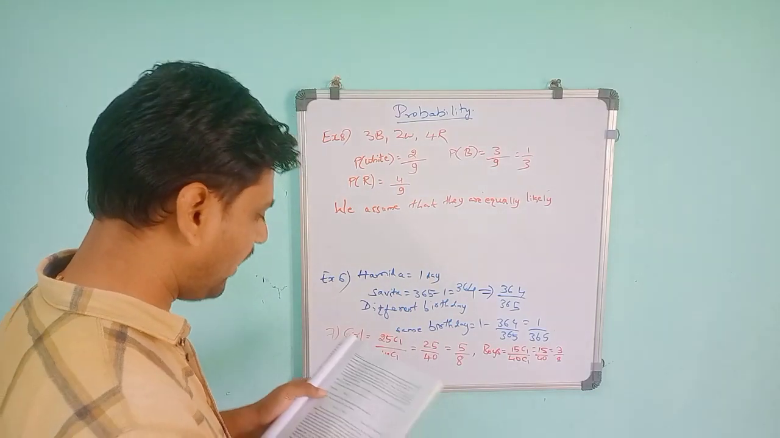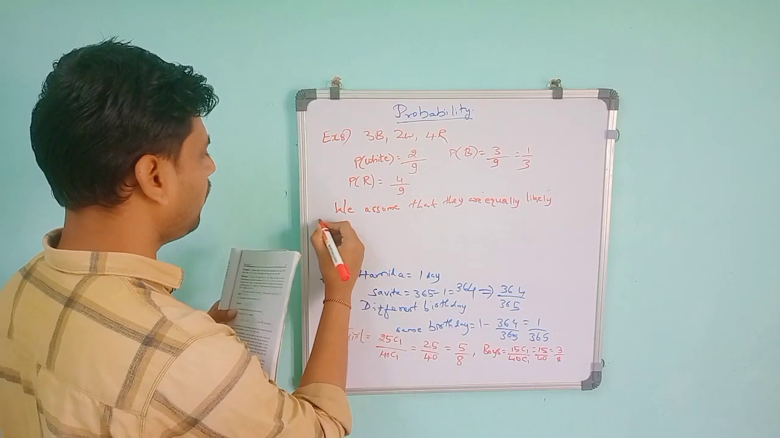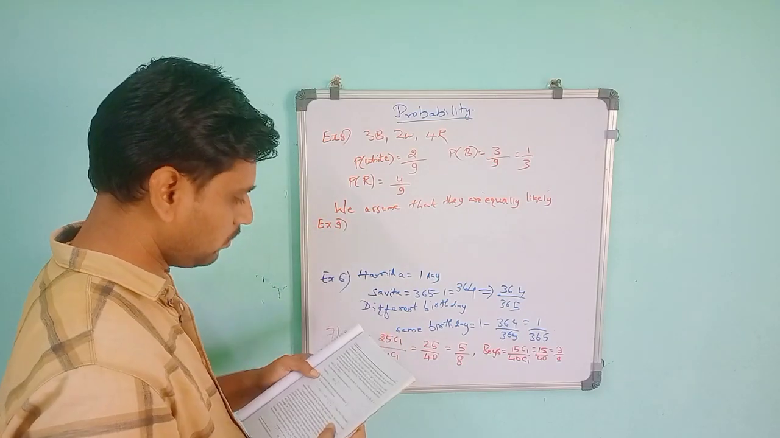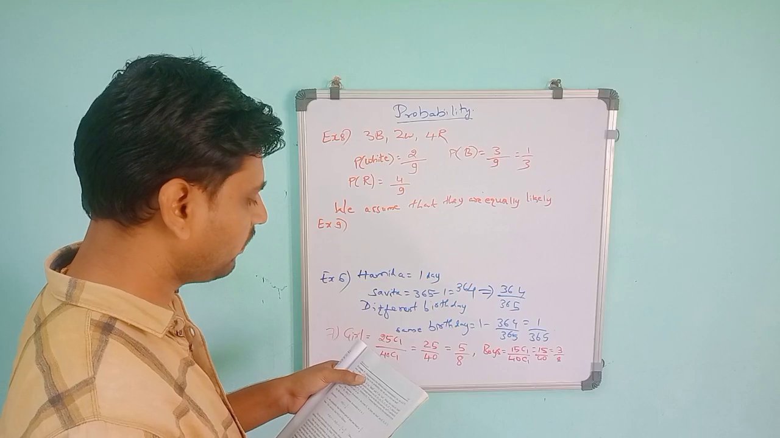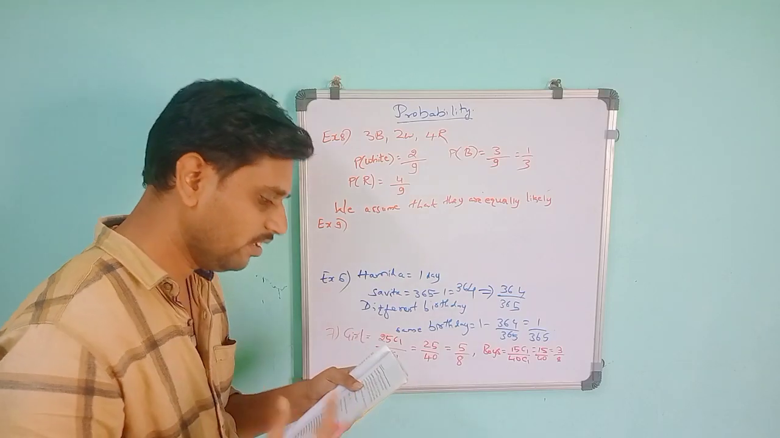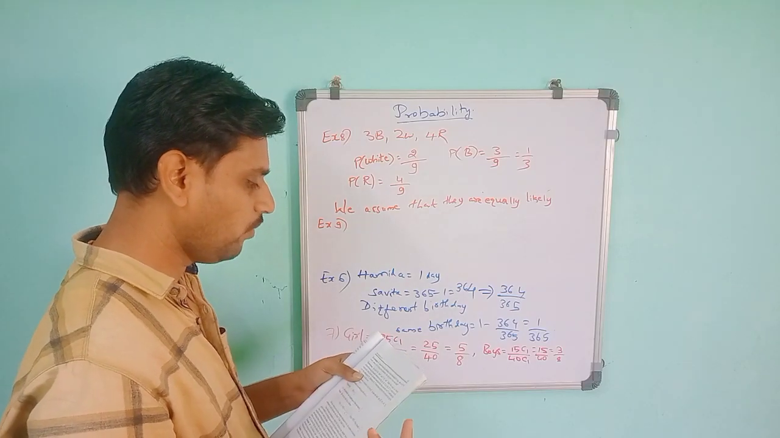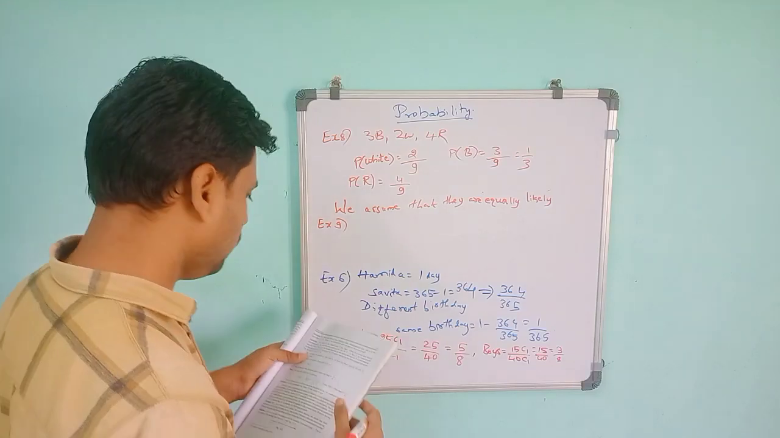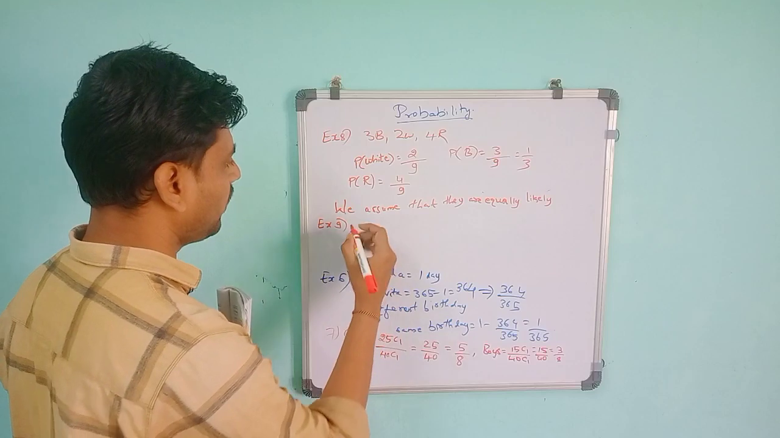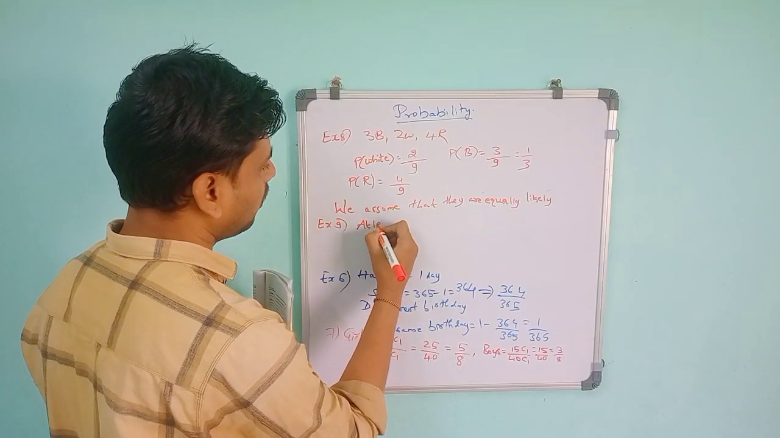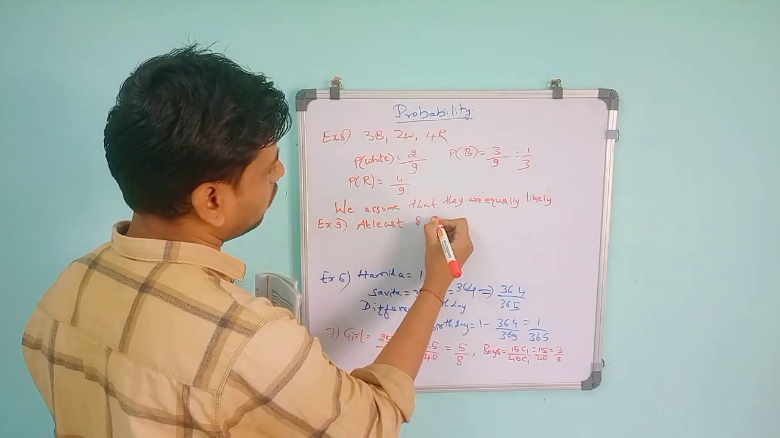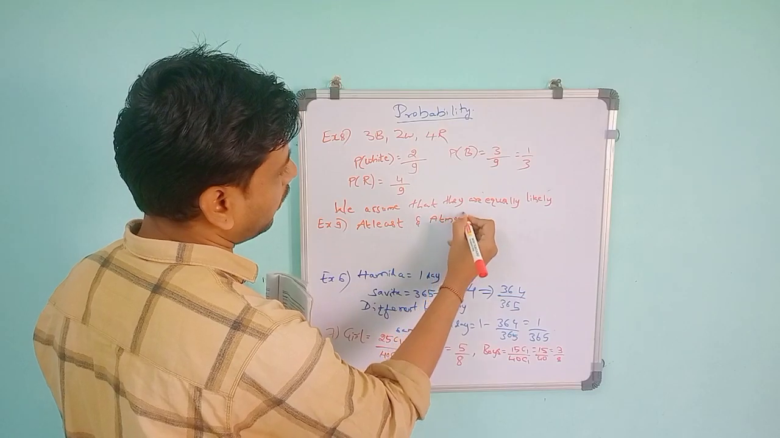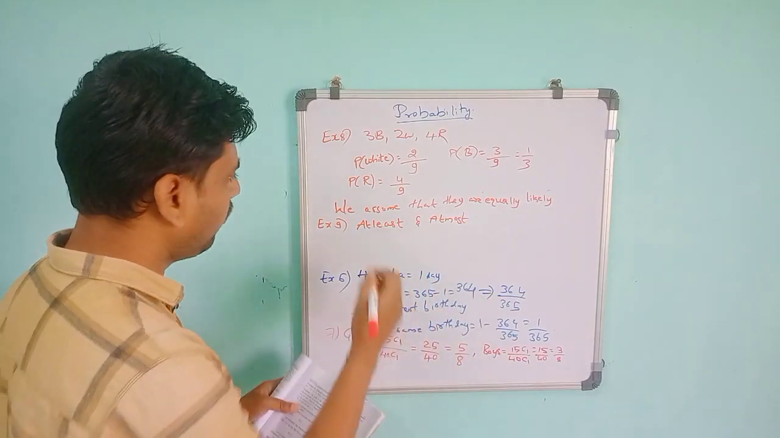In example number 9, Harpreet tosses two different coins simultaneously, say one of rupees 1 and the other of rupees 2. What is the probability that she gets at least one head? For this problem, there are two types: at least and at most. First I will take at least.